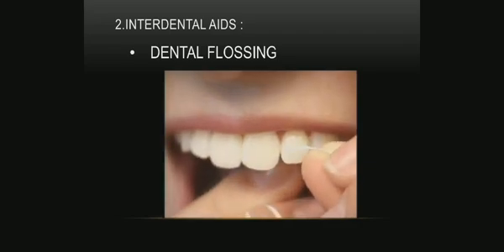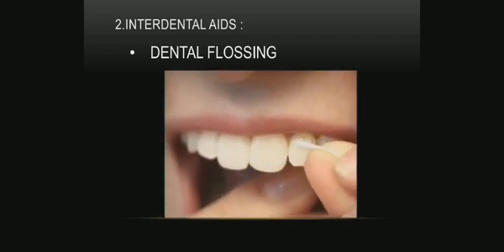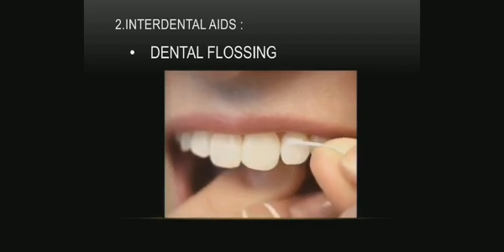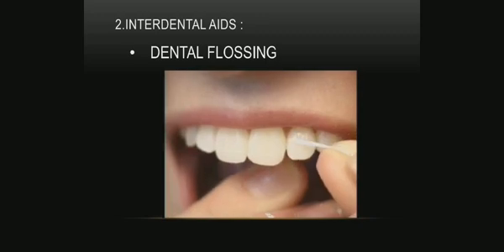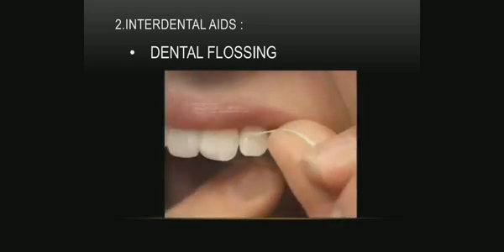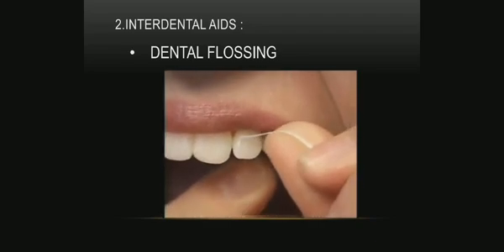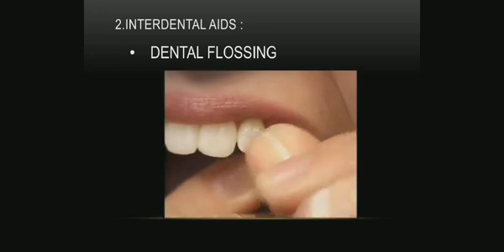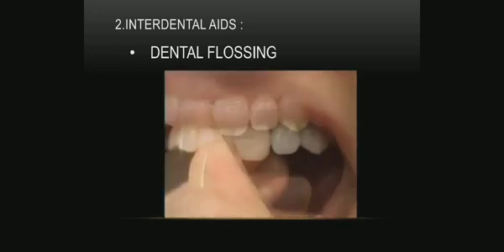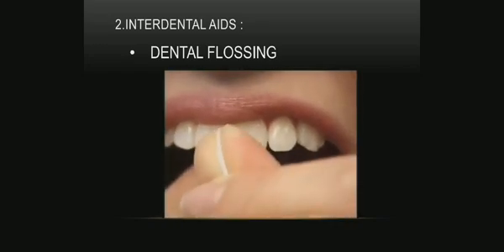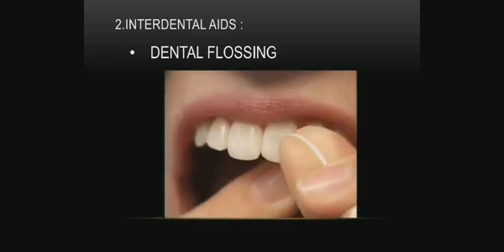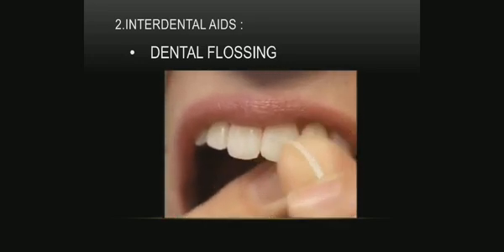Then move the floss firmly across the contact area and beneath the gingival margin, and then bring the floss again up to the contact area. Do the stroke about 2 to 3 times. Once it is done, move the floss across the interdental papilla and do the same procedure on the adjacent tooth surface. Repeat the same procedure throughout the mouth.